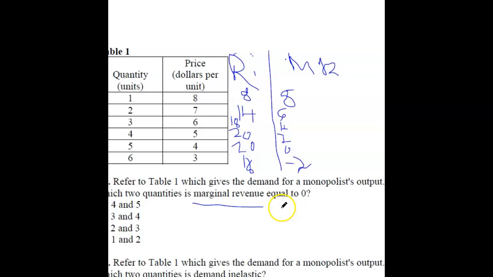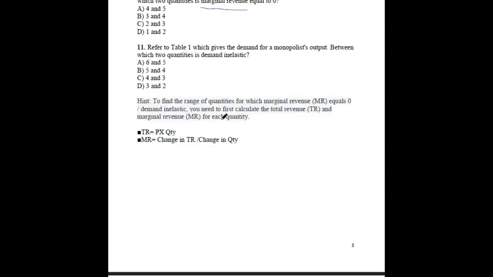So the marginal revenue is 0 in this column when the quantity jumps from 4 to 5. See, when you jump from 4 to 5 units, your revenue is 20 and stays at 20, so it jumps to a marginal revenue of 0. Now I'll make a part 2 of this video.